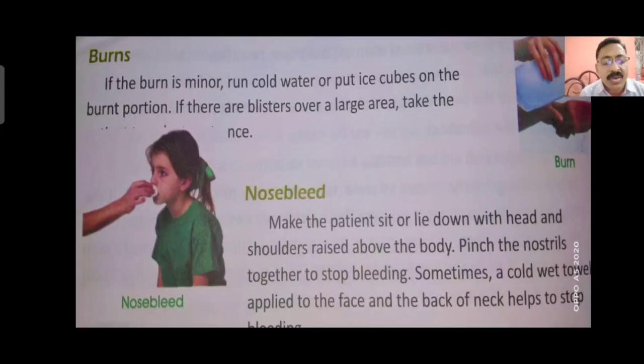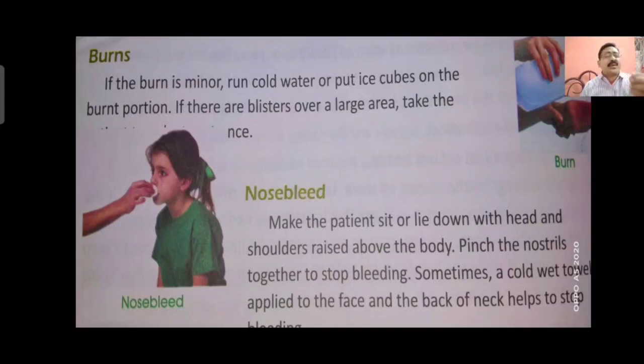Nose bleeding is also a big problem for some children. They generally have this problem, and naturally the blood comes out from the nose. In that case, make the child sit like this, keeping his head upward, looking at the sky. If you keep the nose in this position, surely the blood flow will be less, and if it doesn't stop, then take the person to the doctor.